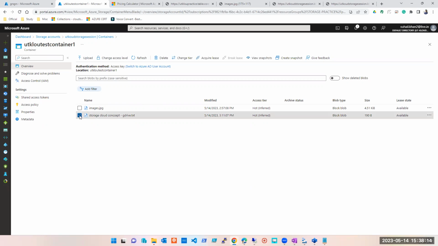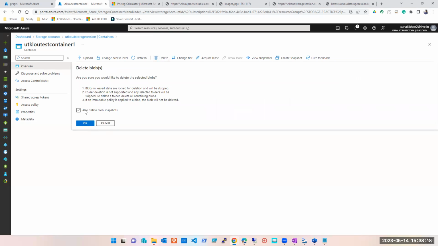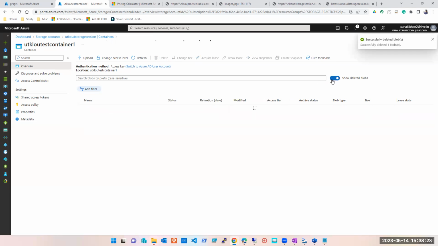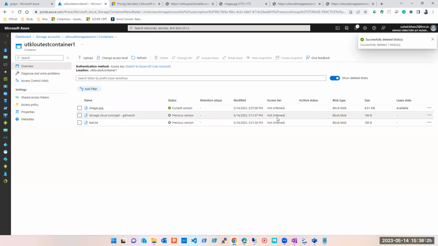See, now let's say that this is a file. I have deleted this file. It's gone. And now if I want to restore it, it's here, but only for 7 days or whatever days I have selected under soft delete. So if those days are over, you cannot recover it at all.